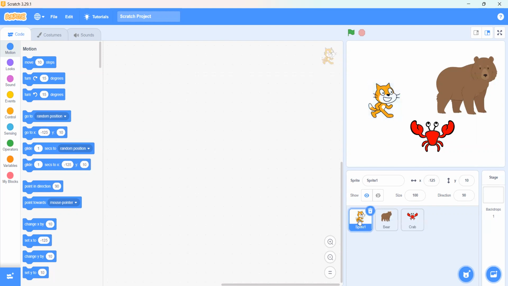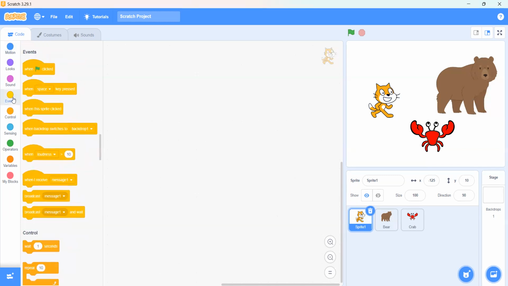Okay, so first of all, I want that when I click on the green flag, this cat should send a message to both of the other sprites, which are crab and bear. When I click on the green flag, this cat should send a message to both of them. Okay, so how can we do that? We will go in the events.